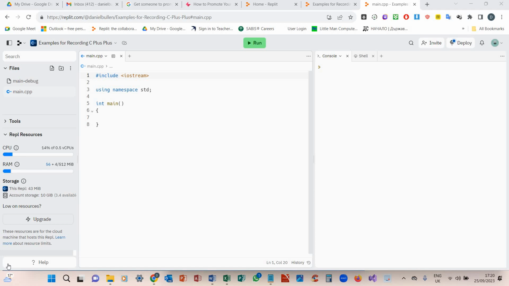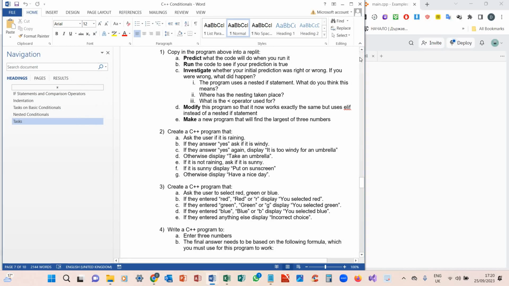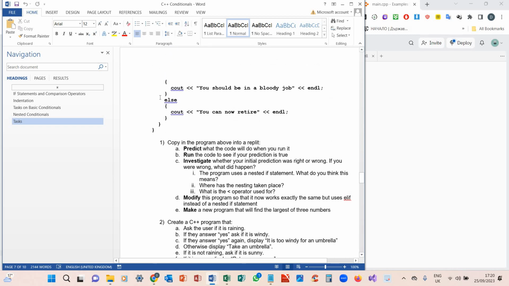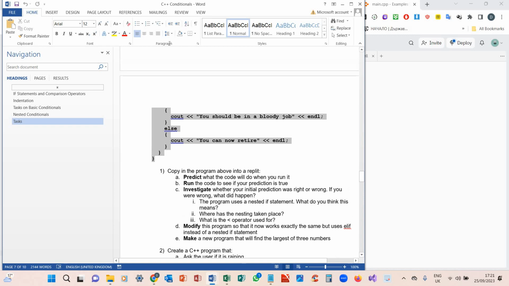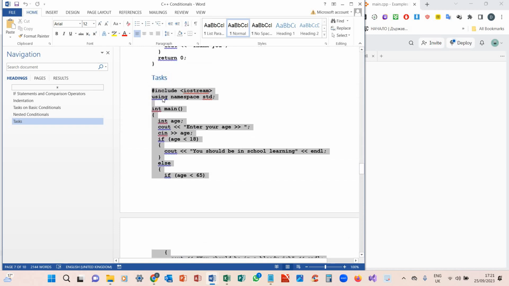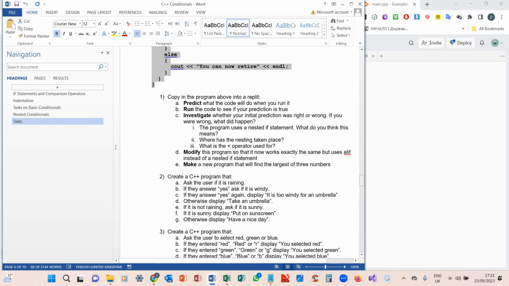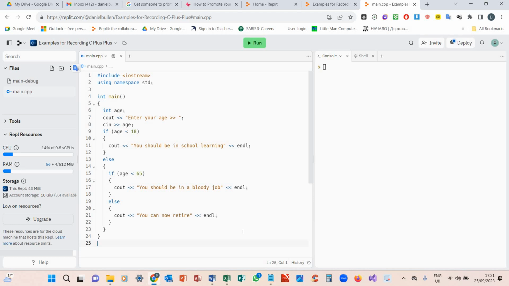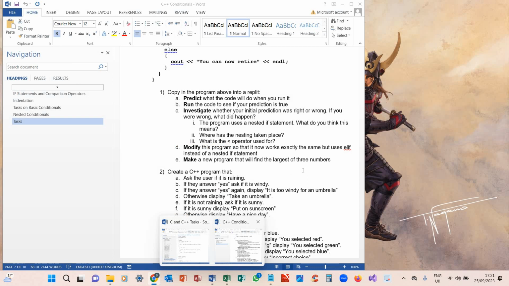So, what we're going to be doing is I'm going to be introducing you to nested if statements. So, what task are we going to do today? Well, first things first, good news is we got some code we can copy. So, we're going to copy this program into Replit. It's just plain old copy and paste. So, this is an example of good working code.